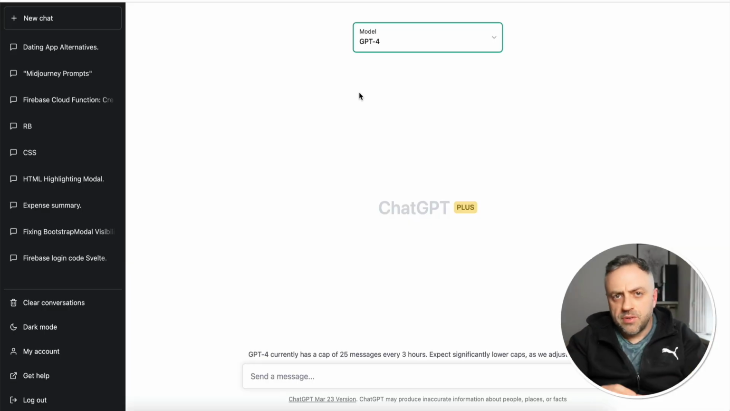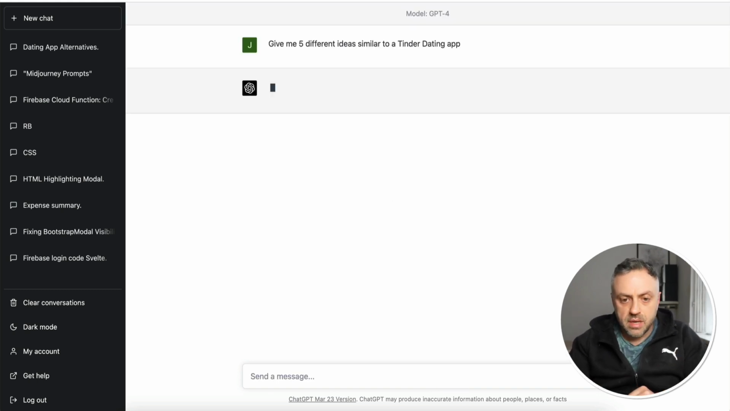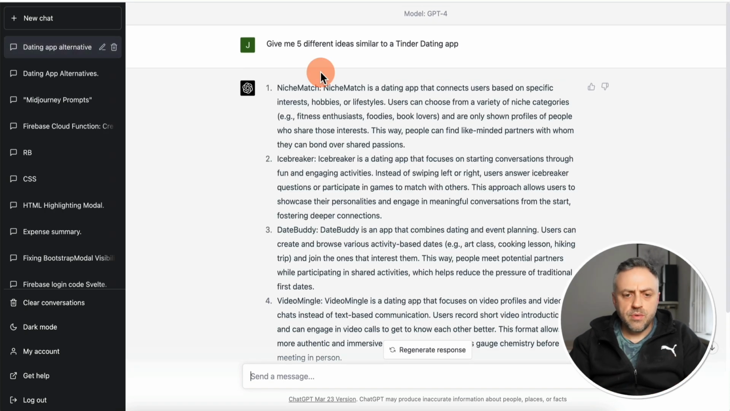Now, in this first tip, we are doing brainstorming. So we're going to ask ChatGPT to give us interesting app ideas that are similar to an app that we are trying to build. So for this tip, you can ask it something like this. You can say, give me 5 different ideas similar to a Tinder dating app. All right, so it went ahead and generated me a list of 5 different ideas that are similar to a Tinder dating app in this example.